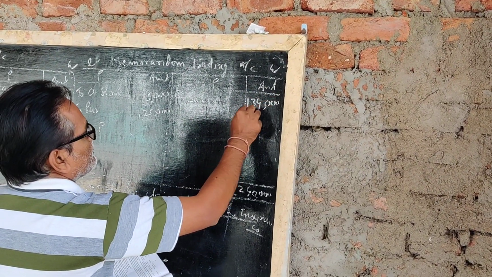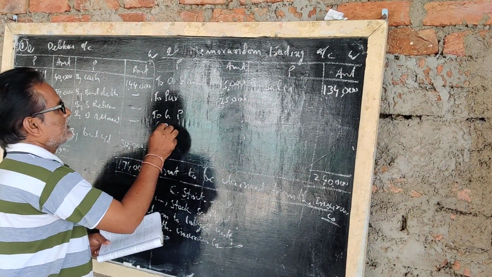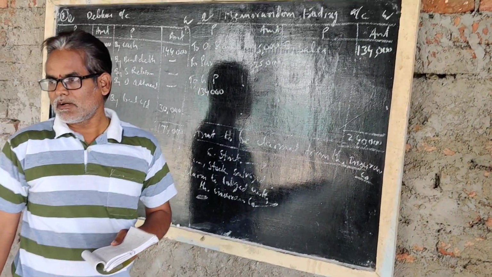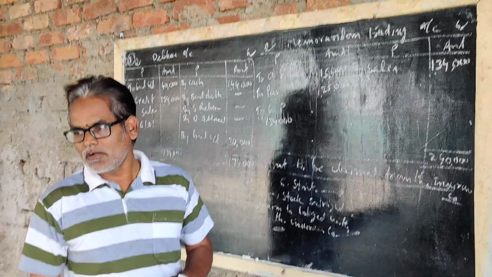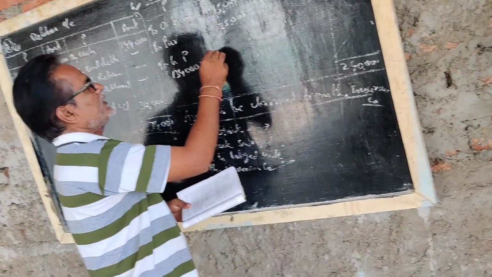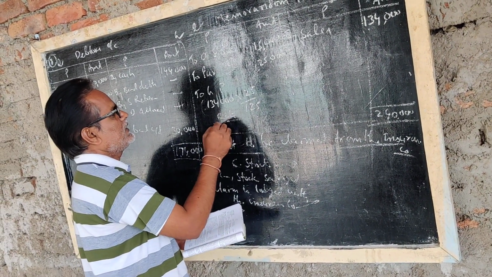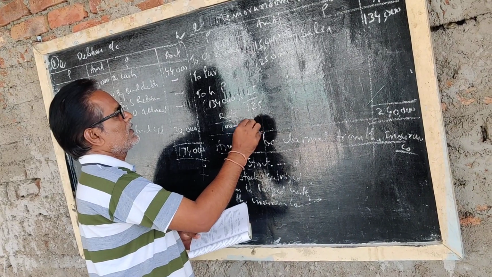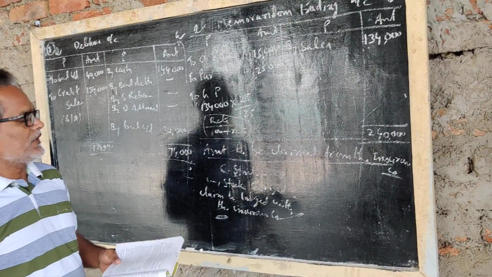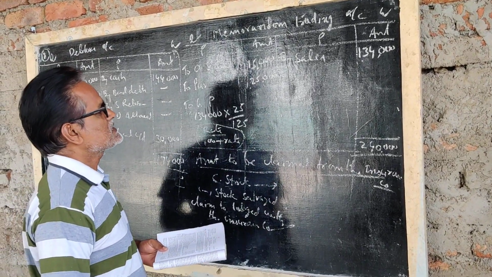For this purpose we prepared the debtors account diagram. Gross profit: 1,34,000 has been given, 25% on cost of sales. Cost of sales, I told you yesterday. Rate by 100 plus rate, so 25 by 125 can be taken. Yesterday I told this. Rate by 100 plus rate, 25 by 125. How much is this?